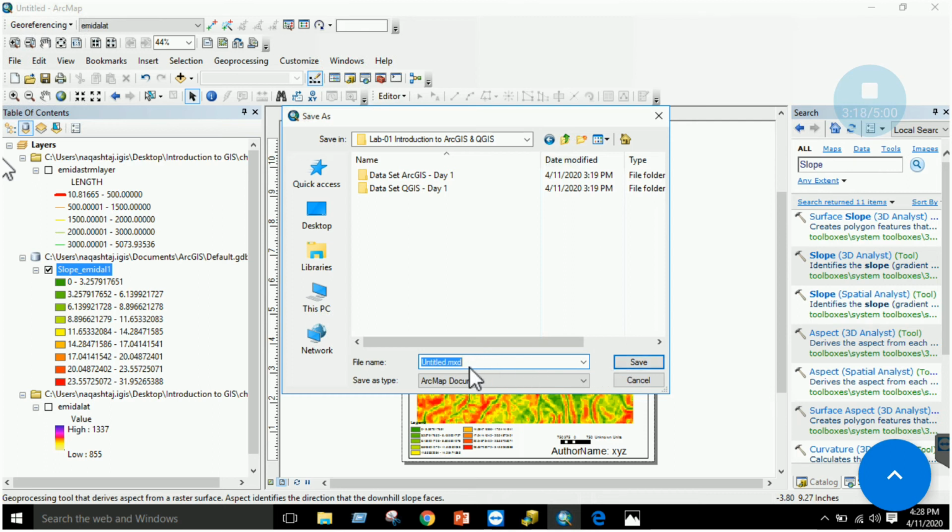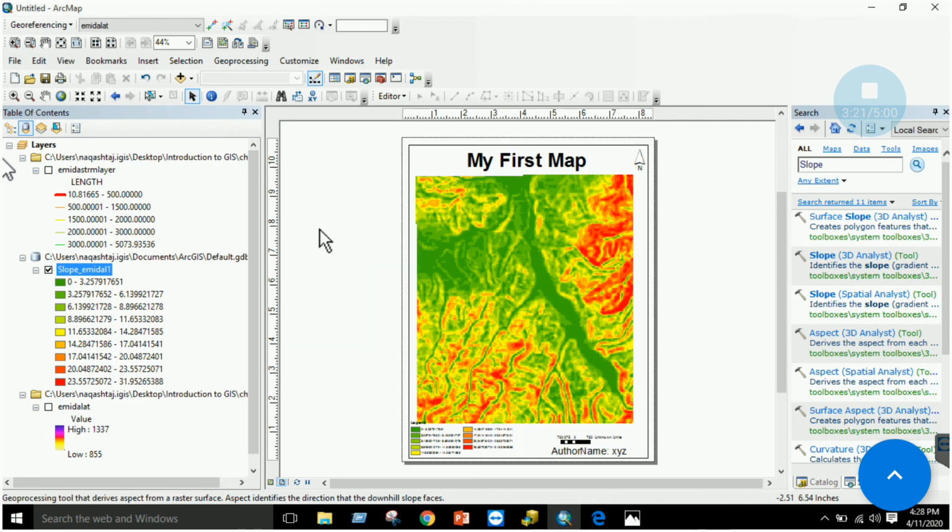So .mxd is the format of this whole ArcMap document, in which all the datasets are placed. And .shp is the format of the shapefile, and .mdb was the format of the geodatabase which we have used. So this is the basic of ArcMap, right?